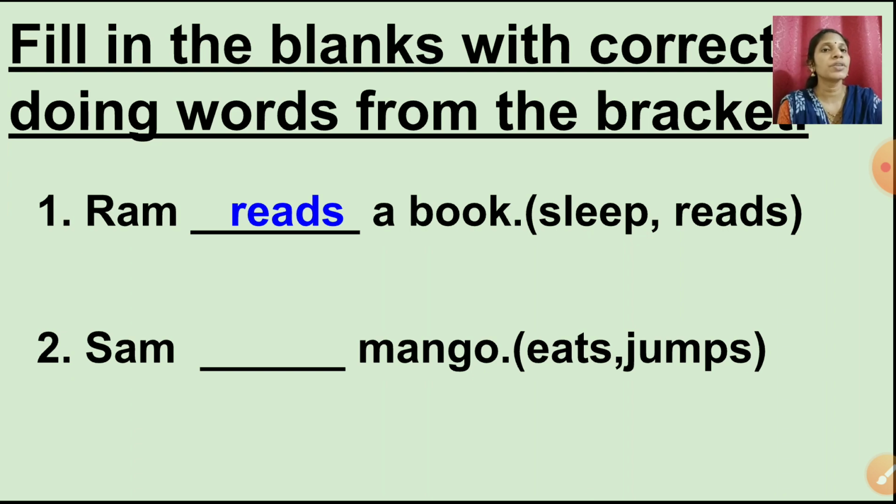Sam dash mango. Again here children, you can see the options: eats and jumps. So here what will you write children? What is Sam doing? Eats mango or jumps mango? The right word is eats. So Sam eats mango. What action is he doing? He is eating mango.